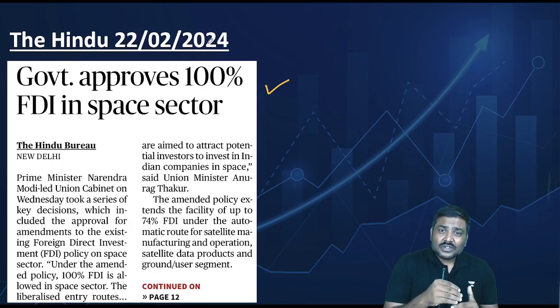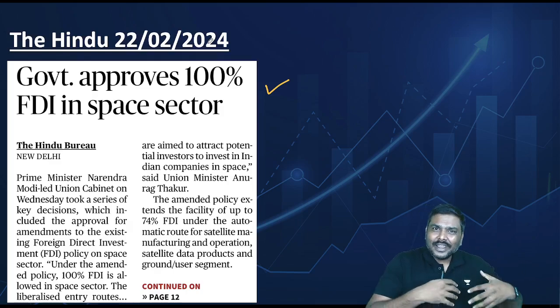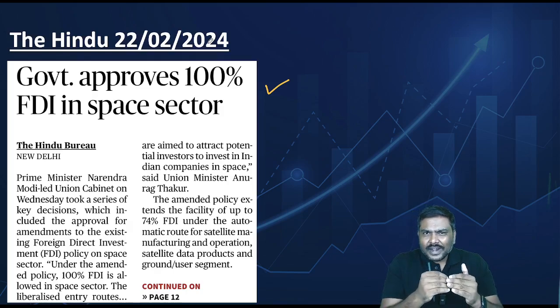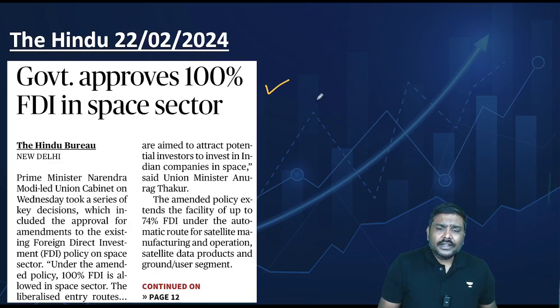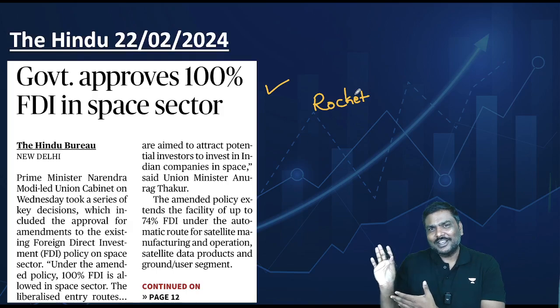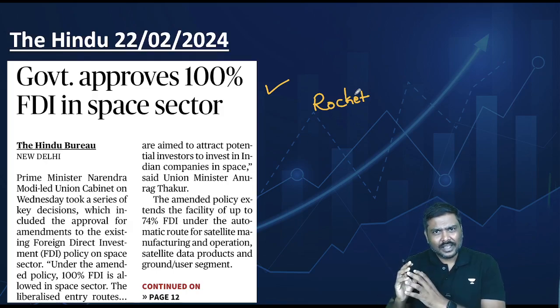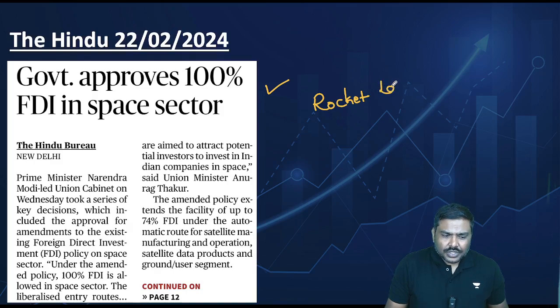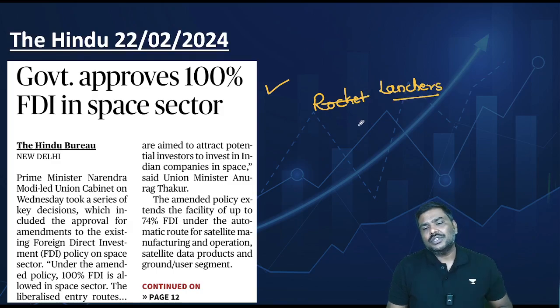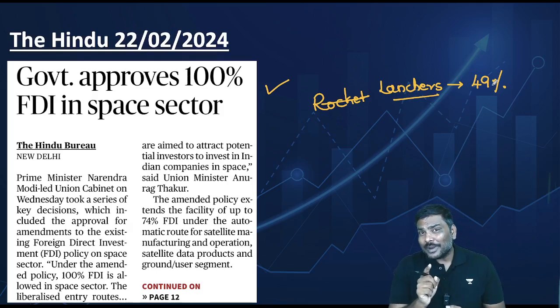So, in order to satisfy its defense requirements, in order to protect its security requirements, the government has divided all of these into three components. Understand this. First one is the rocket launcher. To understand this very easily, one is a rocket launcher, second one is obviously a satellite, and the third one is components which are needed. So first one is the rocket launcher, or you can simply say launchers. The FDI that is allowed is up to 49% under automatic route.